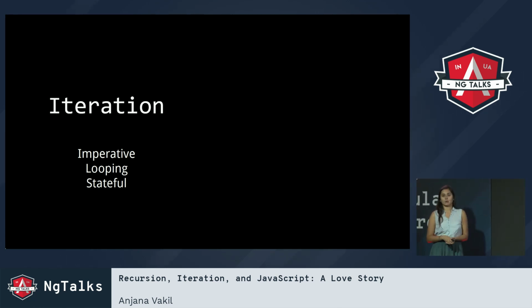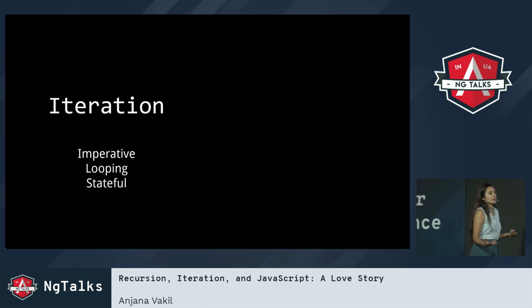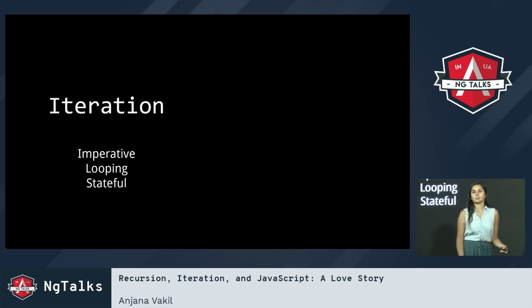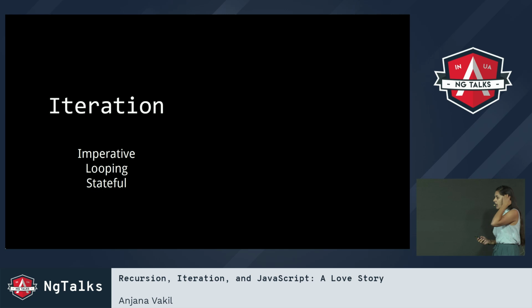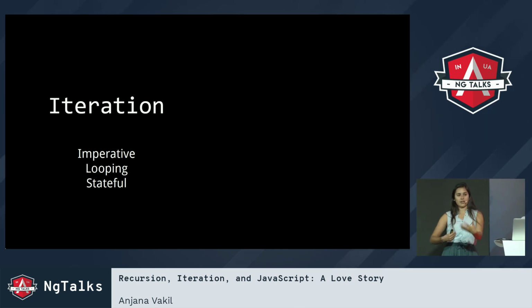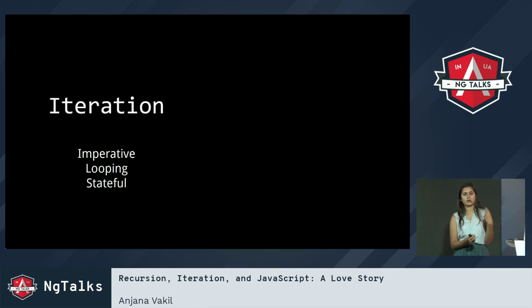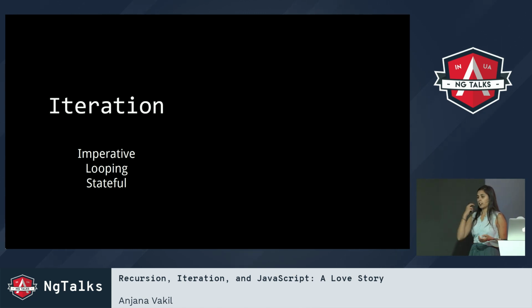So iteration is typically associated with, or we could think of it as a sub-paradigm of, imperative programming, where we're telling the computer, do this, and then do that, and then do this other thing. And so in iteration, in this mental model, we are thinking about repetition in terms of loops. We're looping over our code using for or while, and in each successive run of that loop, we're changing things. We might be pushing things onto an array or changing a counter. And so we've got values changing over time, we've got state. So this is a stateful model for doing the same chunk of code multiple times.